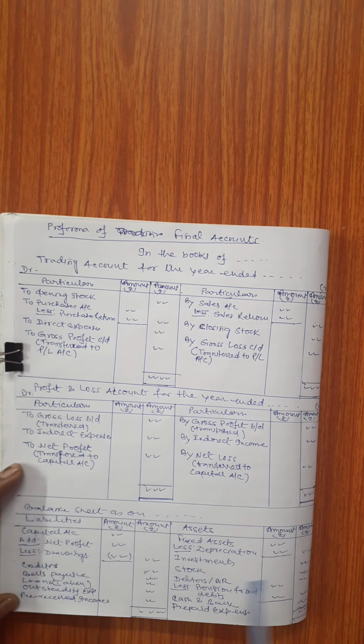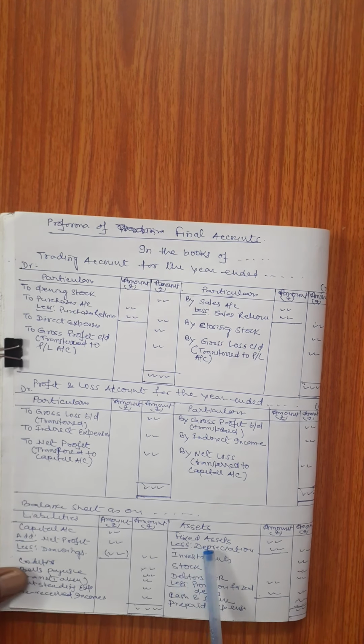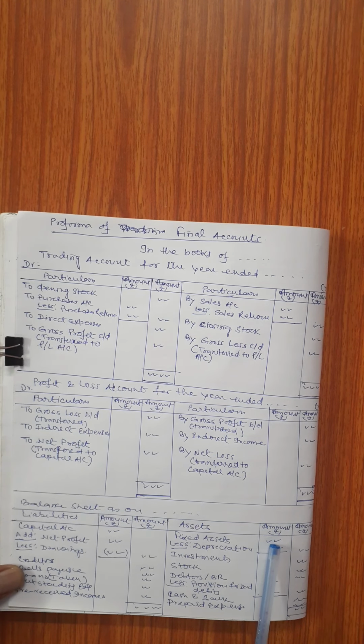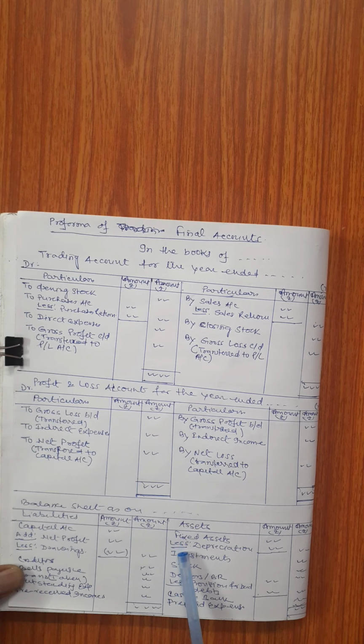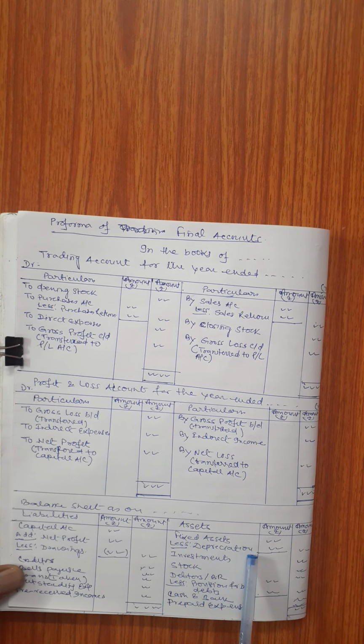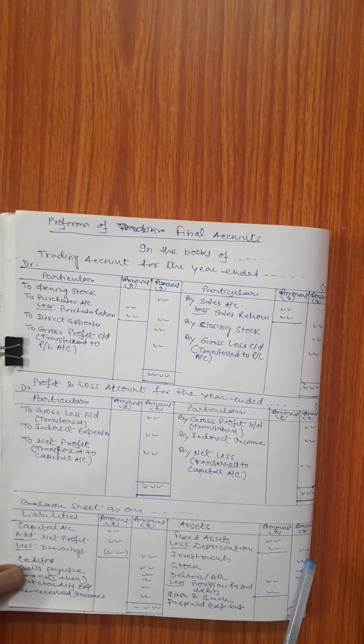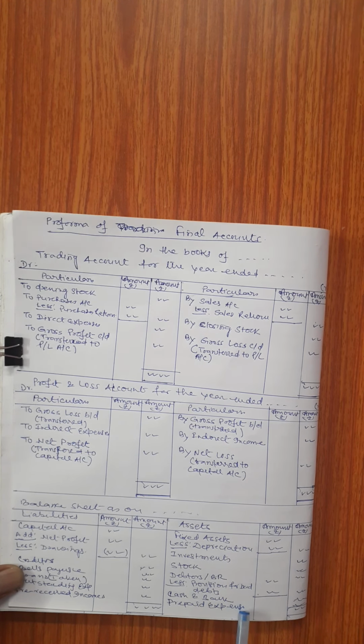Similarly, on the asset side, we will show the fixed assets. Various types of fixed assets are there, such as plant and machinery, land and building. Fixed assets will be shown on the asset side, and if there is any depreciation thereon, that will be subtracted. If investment is there, that will also appear on the asset side. Then current assets such as stock, debtors. From debtors, we have to subtract provision for bad and doubtful debts, and cash and bank. Then prepaid expenses as well as accrued incomes will appear on the asset side.